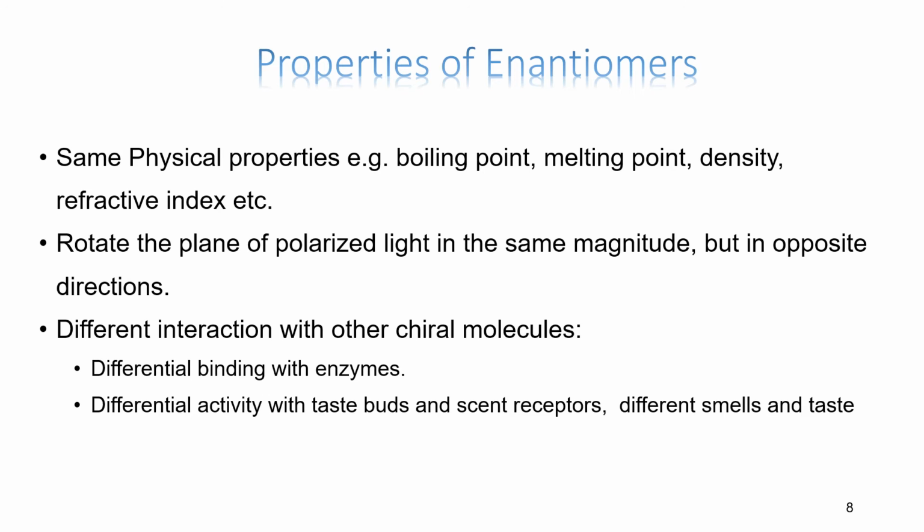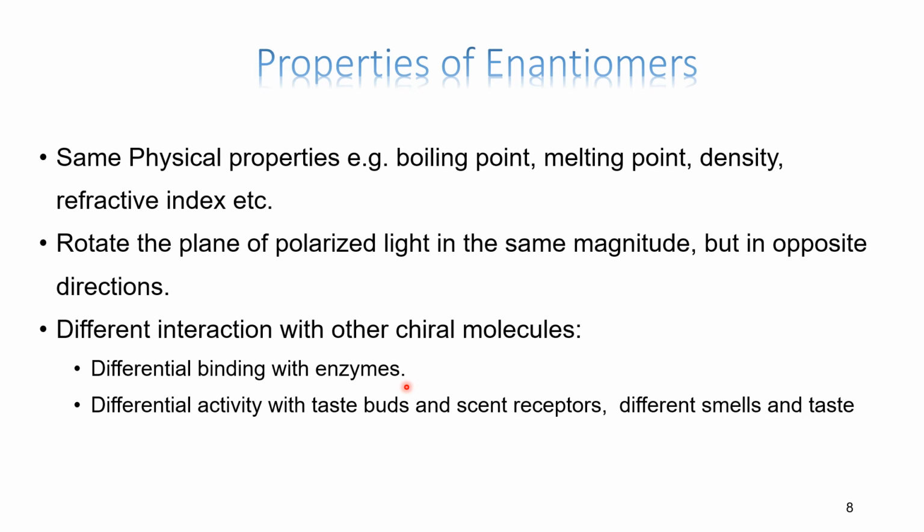It is because enantiomers are able to bind with enzymes differently. One might bind perfectly tight because it's a lock and key model with the receptors. The other might not fit because of the arrangement of the groups in three-dimensional space.